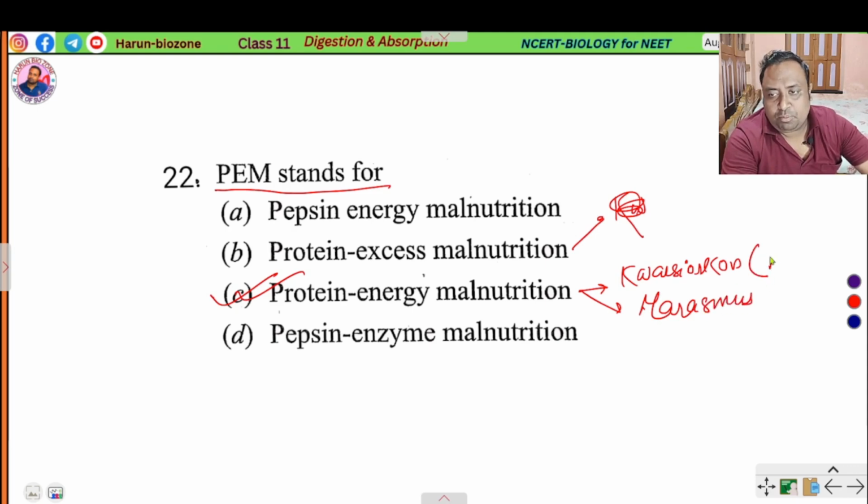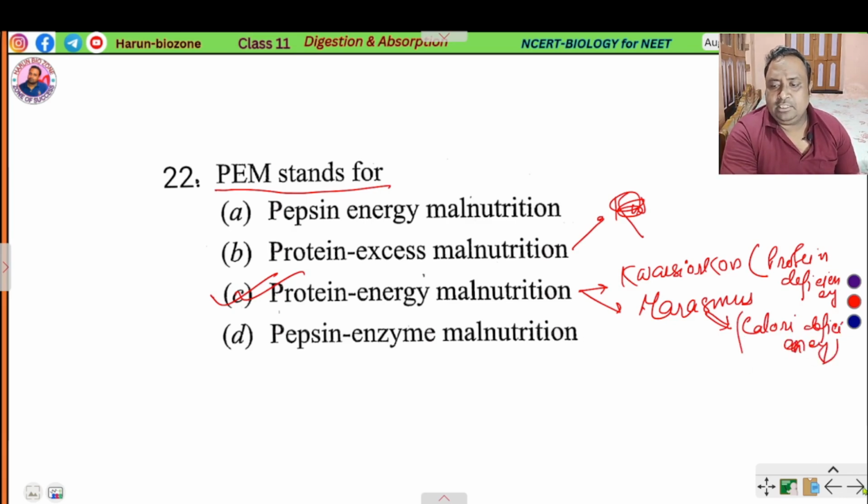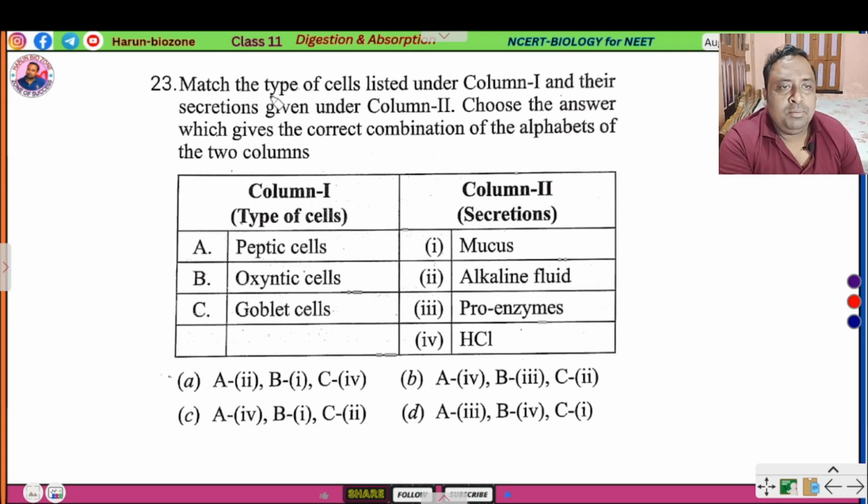So in kwashiorkor, protein deficiency occurs, but in case of marasmus, calorie deficiency occurs.